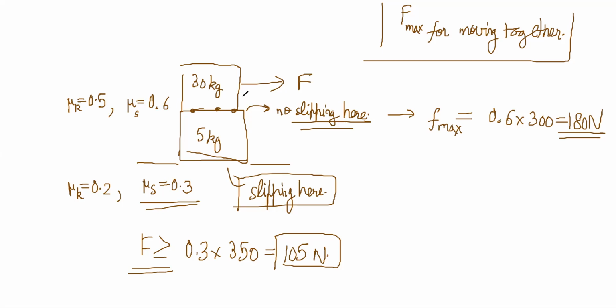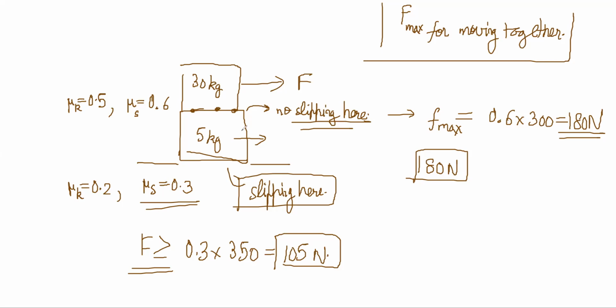Moving together means it is not slipping. If it was moving, then this 180 Newton is sufficient to provide the acceleration overall. The value of friction is actually lesser.